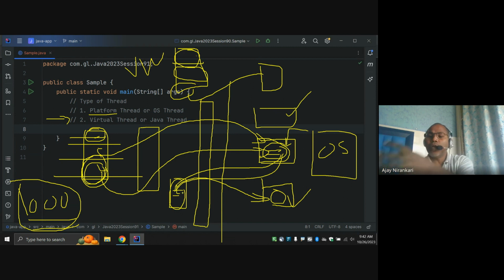Unmount means I am just pulling your code out of the operating system thread into the JVM, putting it in memory, and just waiting. Once you receive the response, I am going to allocate a thread again, but it is not certain that it will be the same thread or any thread. It depends upon which threads are available.